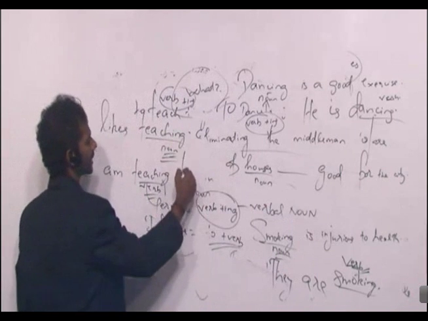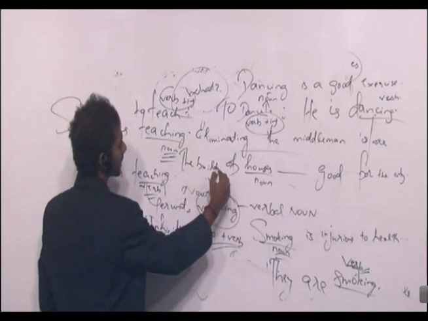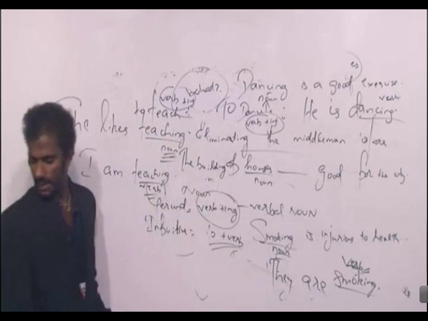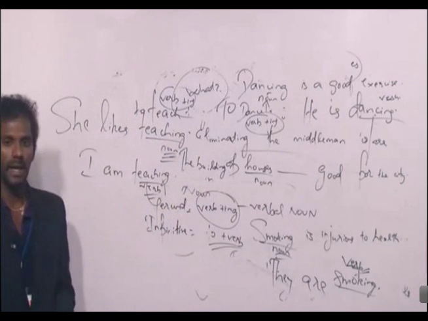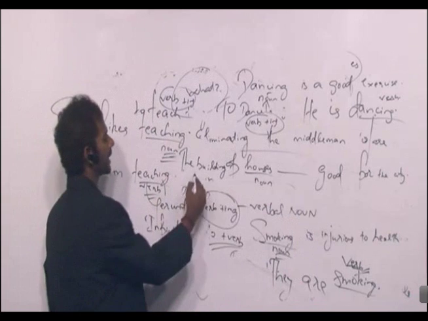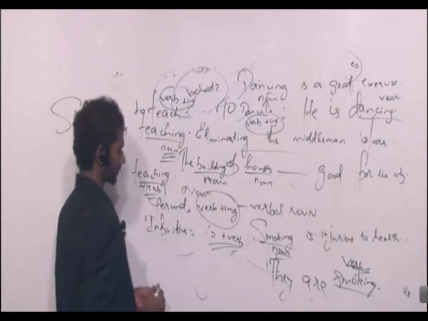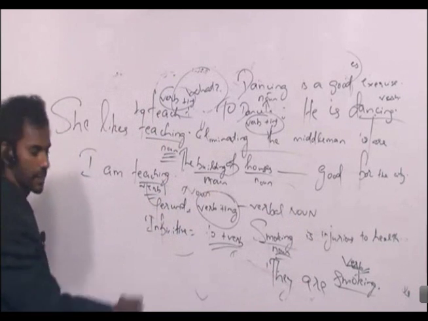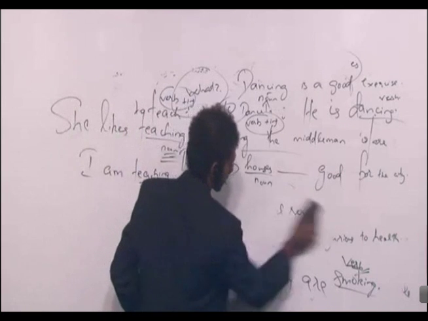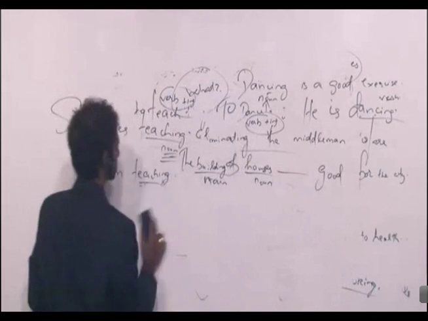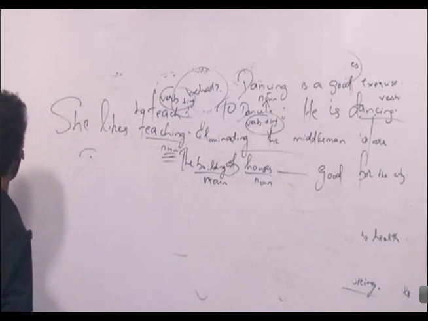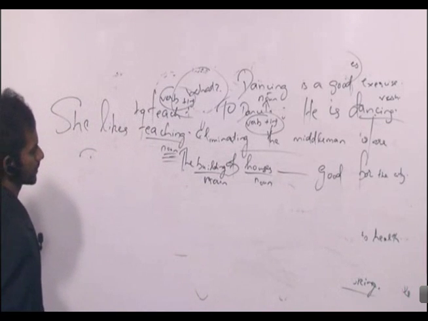Earlier, I wrote a sentence like, the building of houses dash good for the city. And I said that building is a noun here. Right?